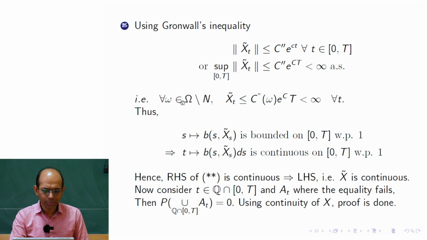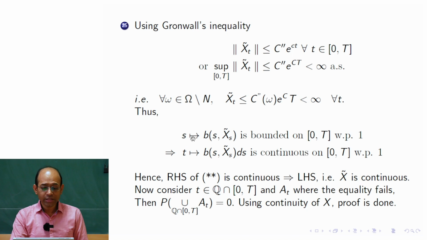So now for all omega in omega star, this N is different from the earlier N, so I should have written omega in omega star here. So X tilde t is less than or equal to C double prime omega e to the C. There is a typo, C capital. There are many typos in this line actually. Whatever is written here, I'm just writing this again. So, thus